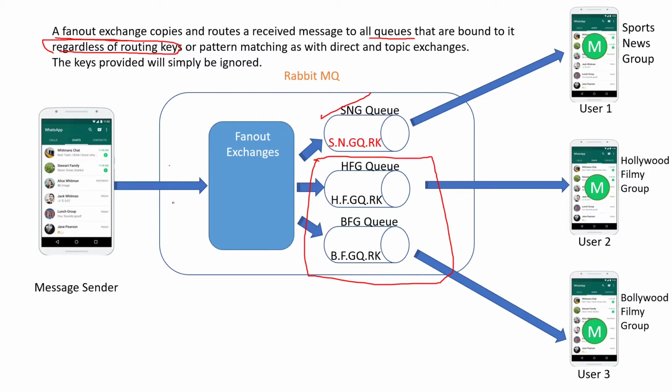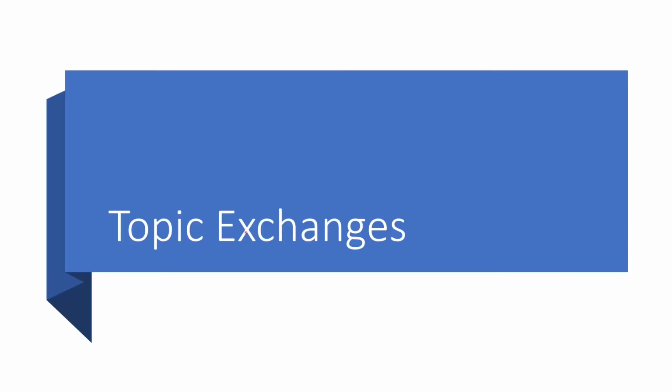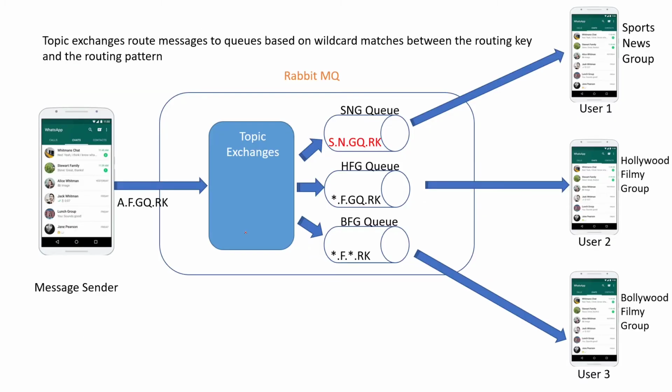If you use the direct exchange, you have to send it separately like this, one after the other. You cannot use fan out exchange, because if you use fan out exchanges, it will be sent to this as well along with these two. So to solve this, they have introduced another exchange called topic exchange. So basically what topic exchange does is, topic exchanges route messages to the queues based on wildcard matches. This is the key point, wildcard matches.